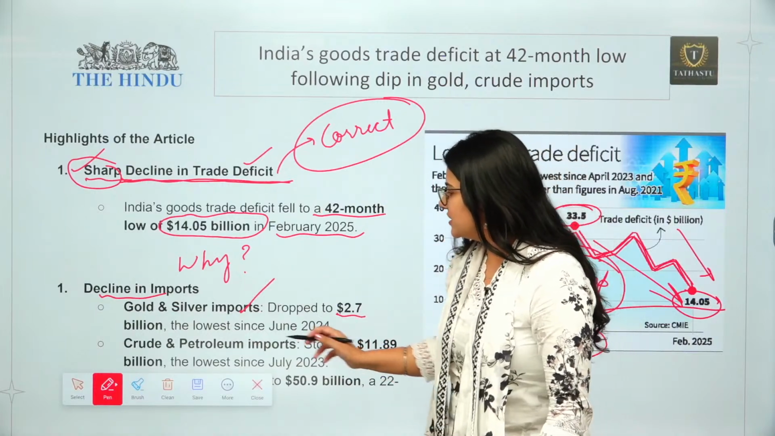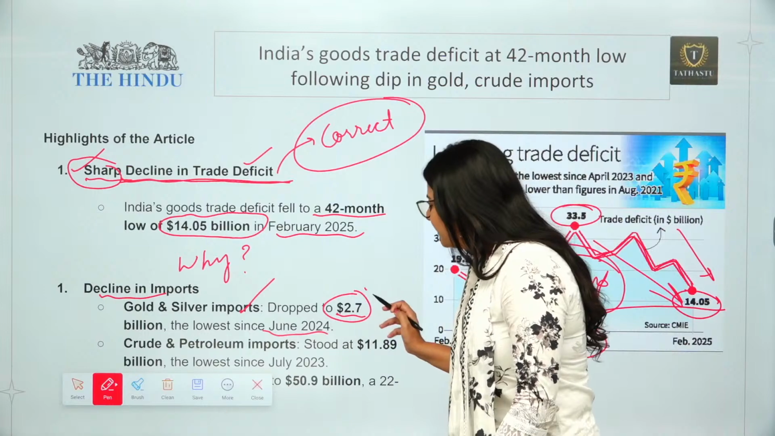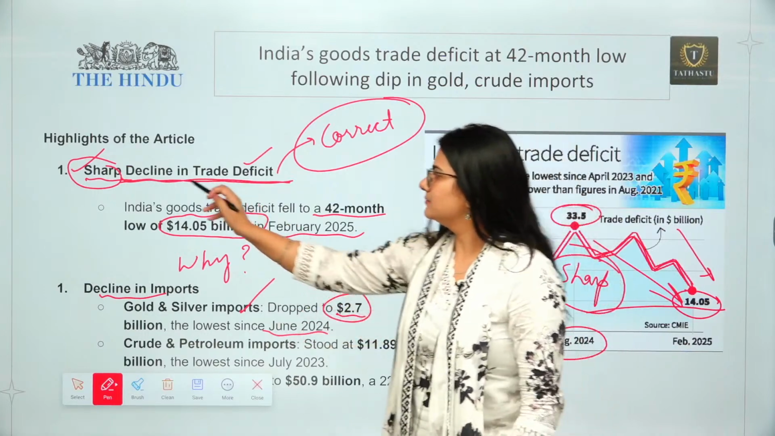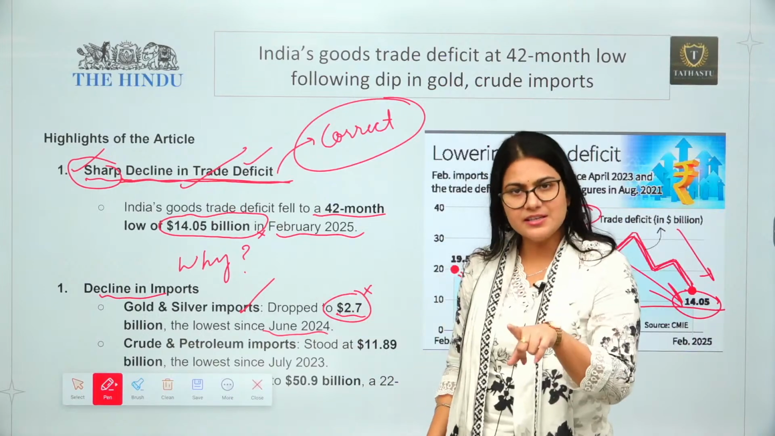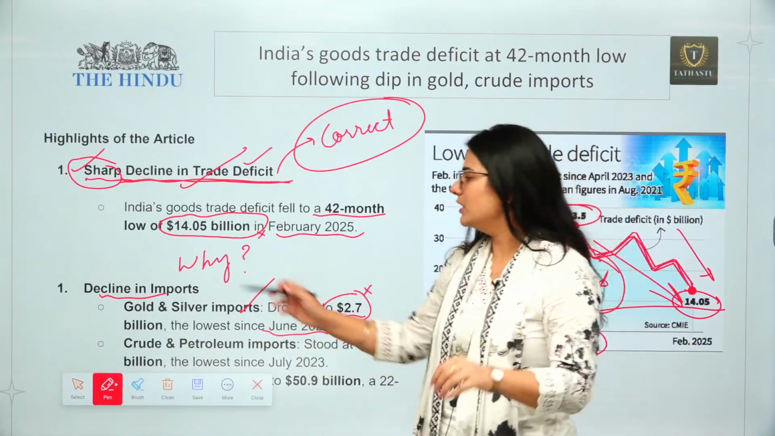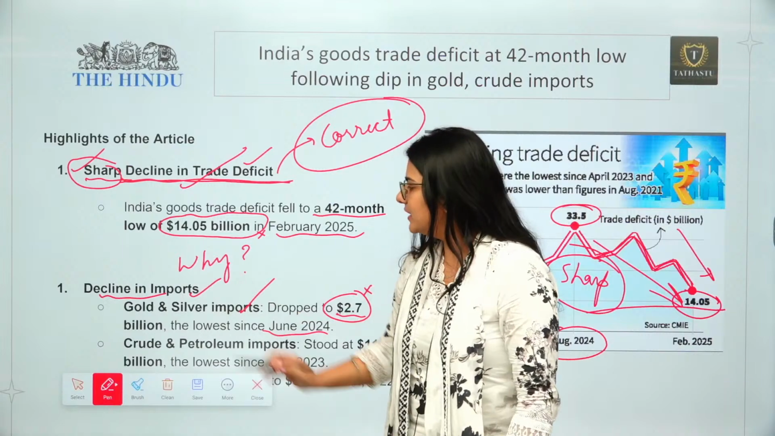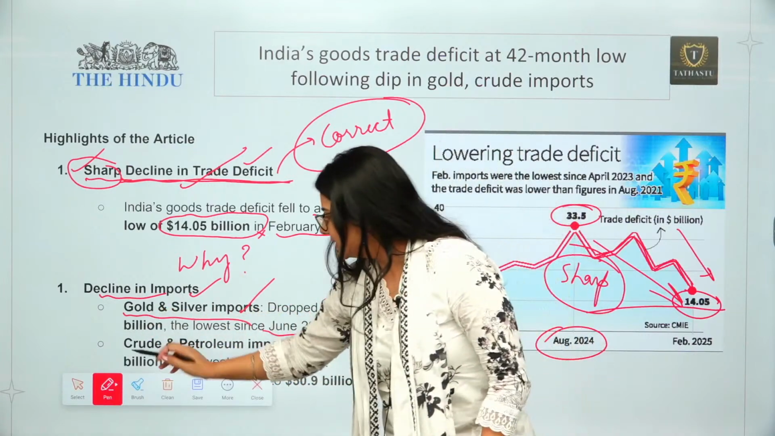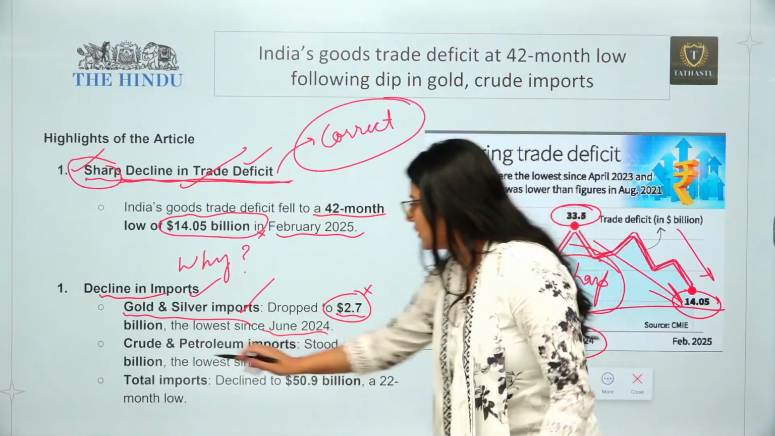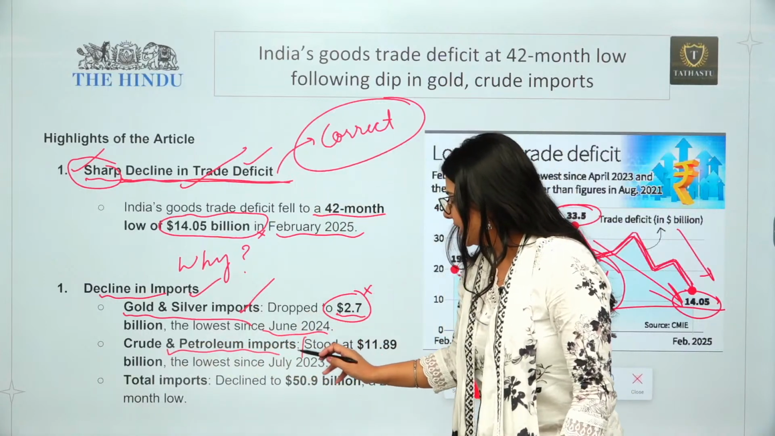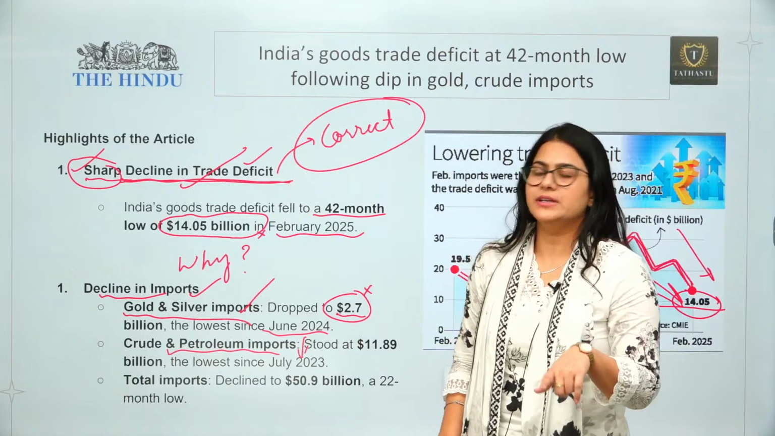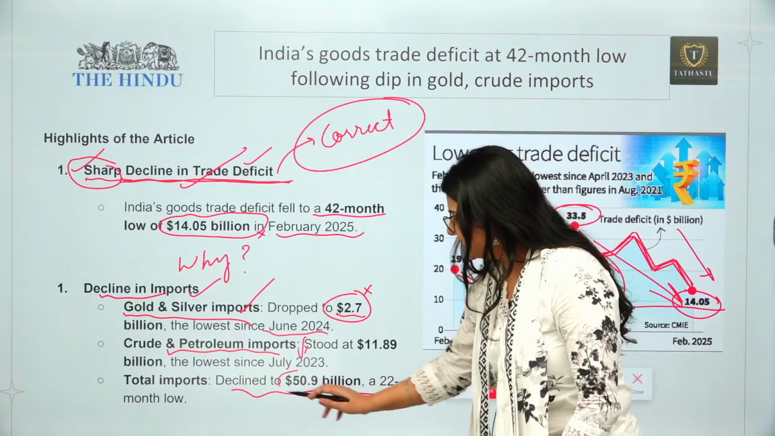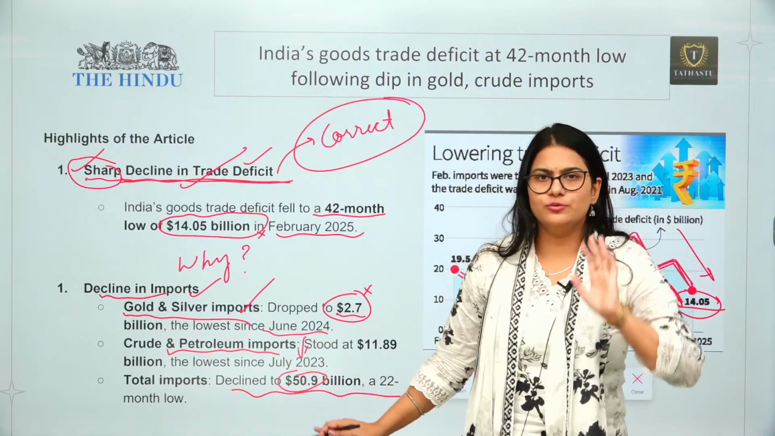Obviously, I have mentioned some data, but again, you need not remember this data. But you remember there is a sharp decline. What is the reason for that? Because our imports have come down. In imports, the gold and silver imports have come down, and secondly, the crude and petroleum imports also have come down. It was lowest in July 2023. Other than that, the total import has declined. Again, this data also you need not mug up, it is just to make you understand.